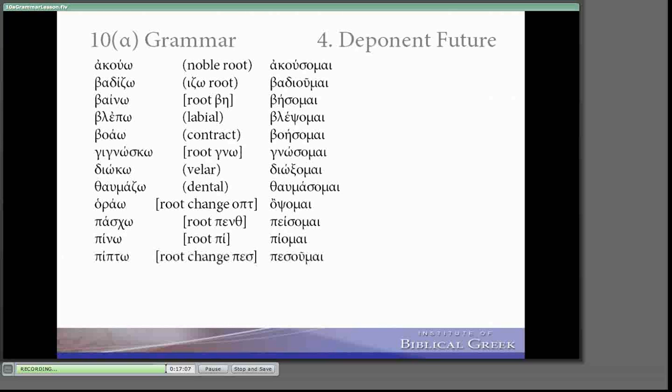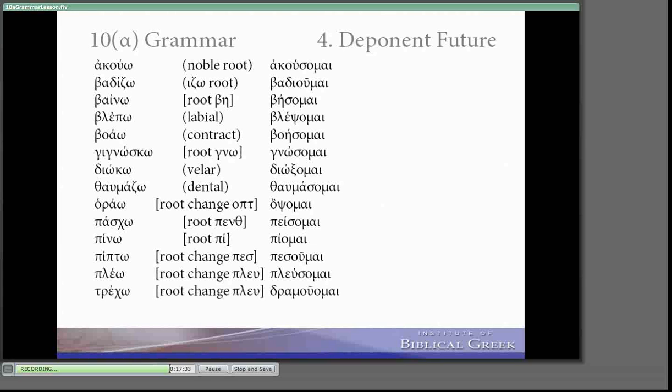Peepto, I fall. I believe we have a different root entirely. Pesume, I will fall. Pleo, a verb of motion here. We have a different root, plef, which would yield plefsome, or plefse, an epsilon contract, that would yield plefsume, I will sail.